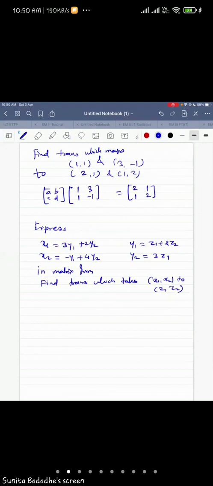So now see, here x is the matrix. Can anybody tell me the matrix for this transformation? Here I have to write y1, y2.